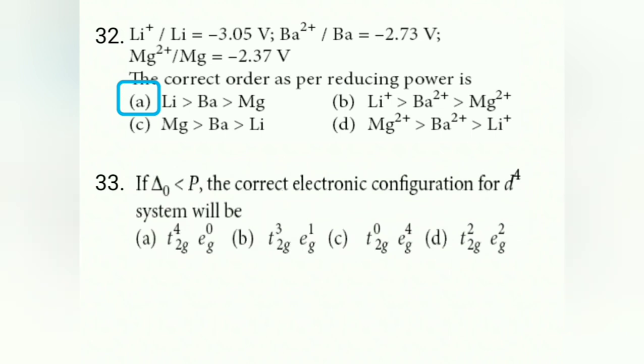less than P, that is CFSC is less than P. Correct electronic configuration for D4 system. Whenever pairing energy is more, remember electron after filling 3 orbitals T2G, so it will go to the 4th orbital, EG shell, EG level. So the answer for this question is T2G3 and E1 is the answer.